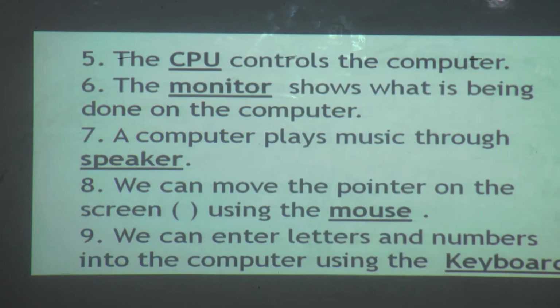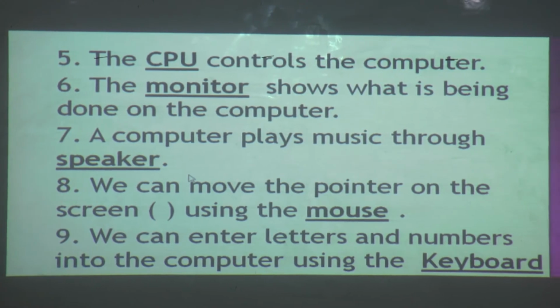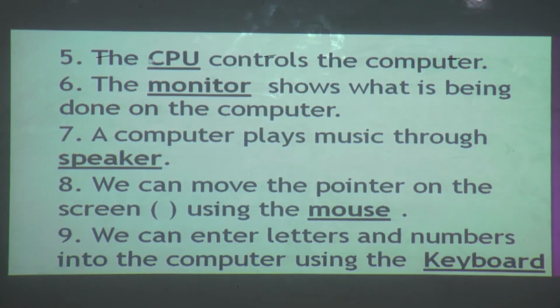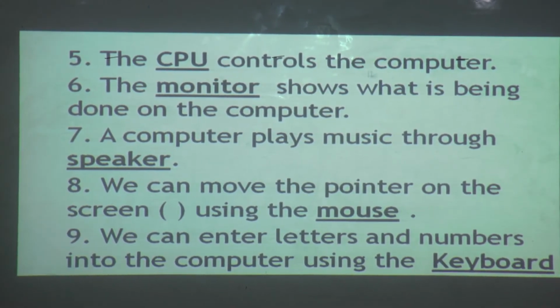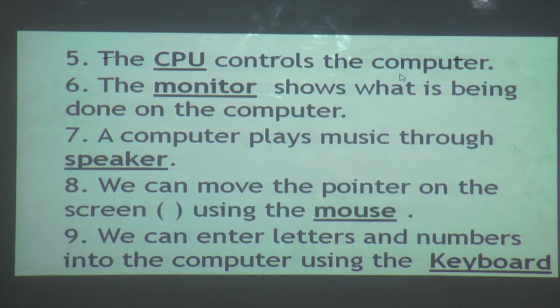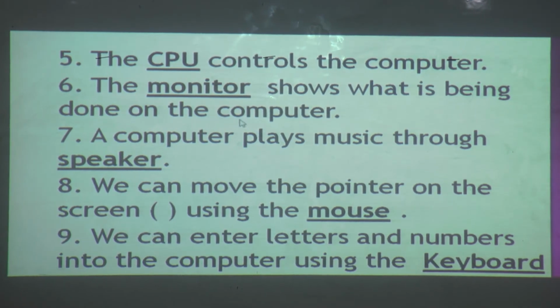Next, we will see additional fill in the blanks. The CPU controls the computer. Who controls the computer? CPU, Central Processing Unit. The monitor shows what is being done on the computer.